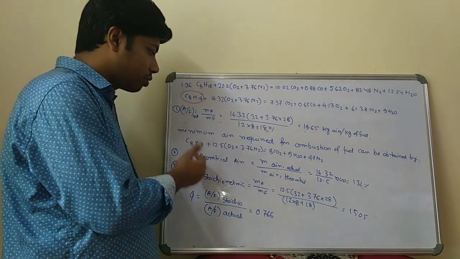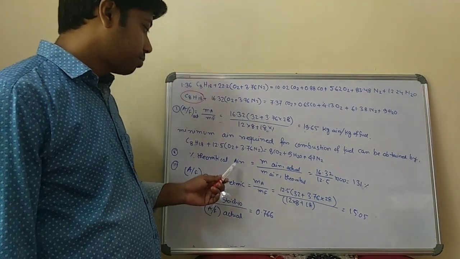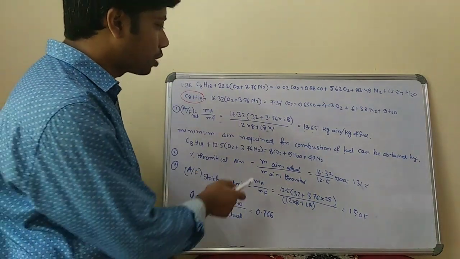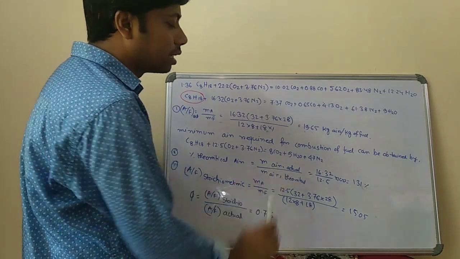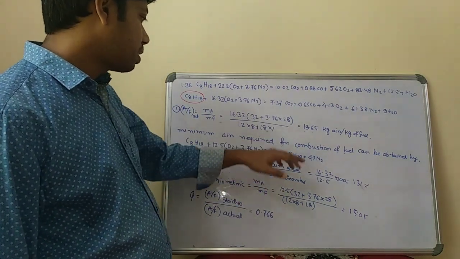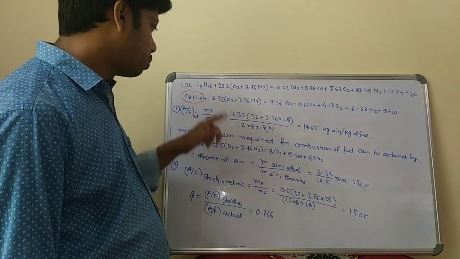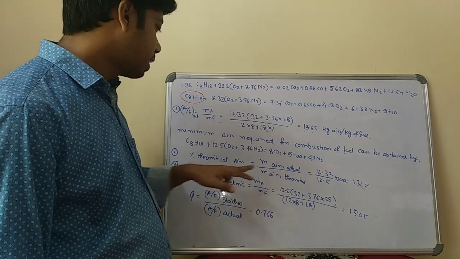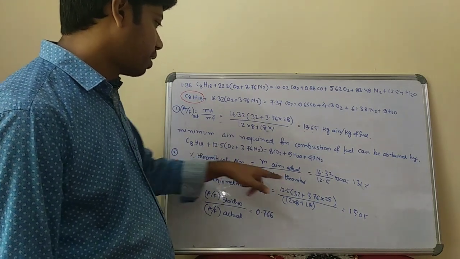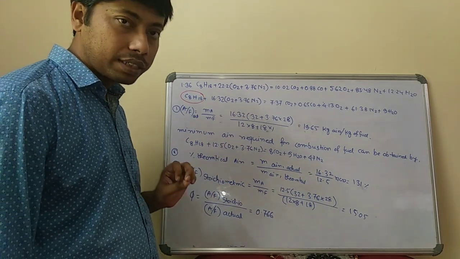The percentage of theoretical air will be mass of air actual divided by mass of air theoretical. The mass of air actual is 16.32, and the mass of air theoretical is 12.5 here. So the theoretical air will be 131%.